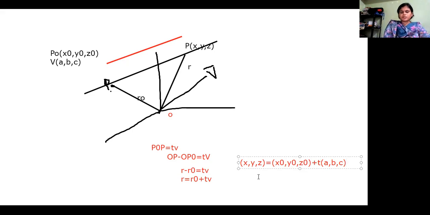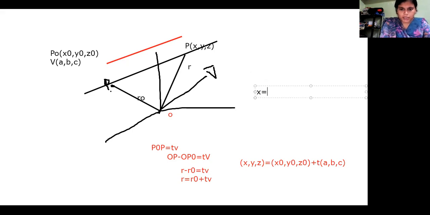So after this, we can equate the coordinates and finally write X is equal to X naught plus T A. Similarly, we can write for Y, and similarly for Z. So these three equations will give you the equation of a line in 3D space. So we can write Y as Y naught plus T B.